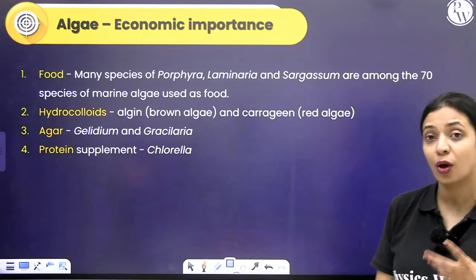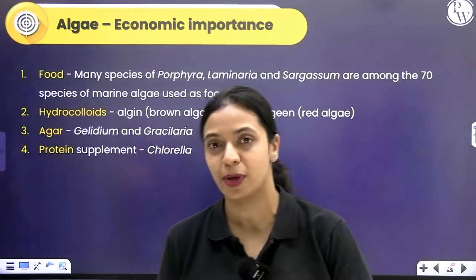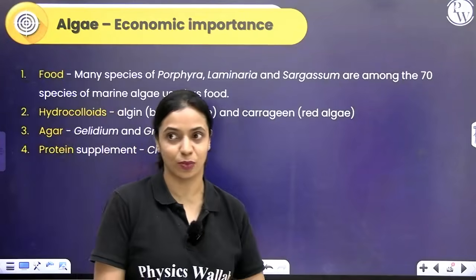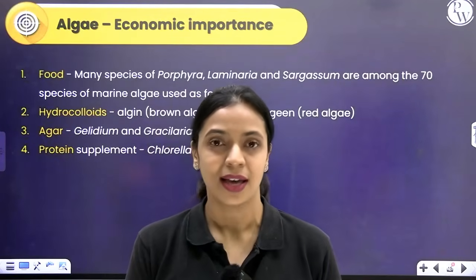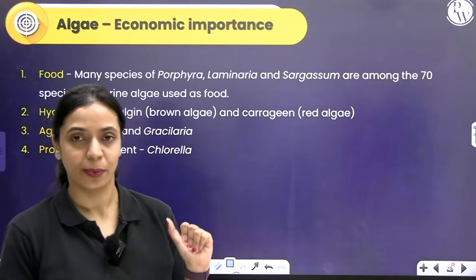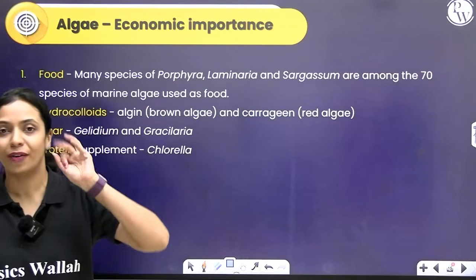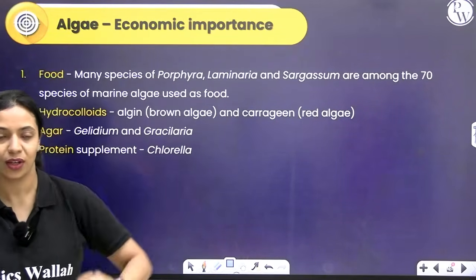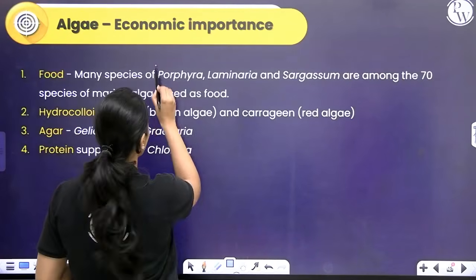Talking about its economic importance, how can you derive any economic benefits from algae? We are humans, we always think about how any organism or anything in nature can be useful to us, right? How can we make use of algae for our benefit? It can be used as food. You have three different species of algae that you should remember, which is used as food: Sargassum, Porphyra, and Laminaria.